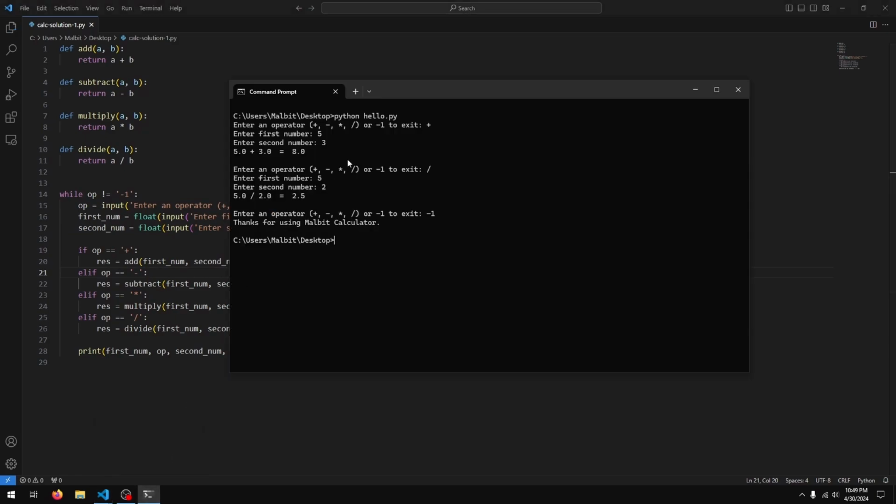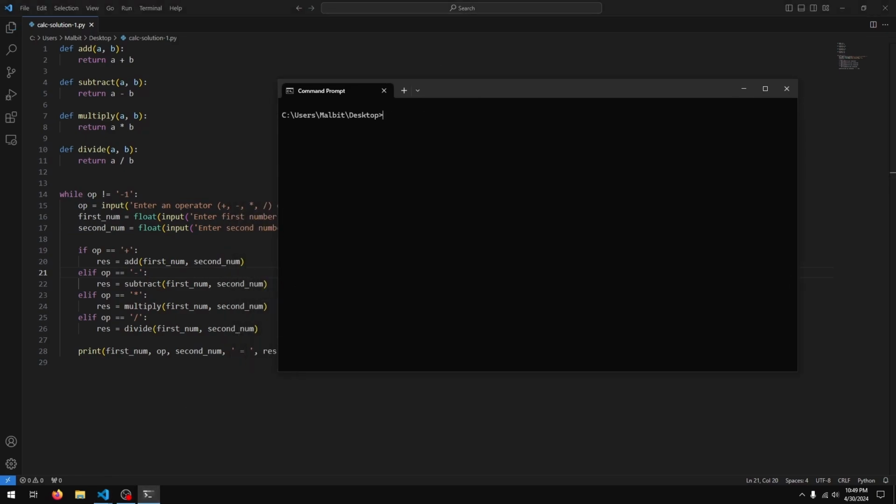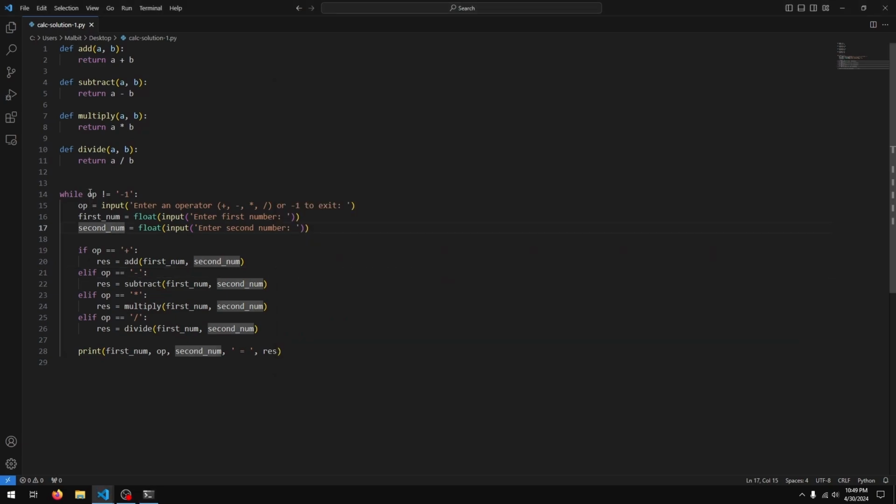If I run this now, we'll actually get an error. So I'll just do CLS and Python calc solution. You can see we get an error, name OP is not defined. So basically we are getting OP here, but we're using it before we actually get a value, so we get this error. So we need to move this outside of our while loop.